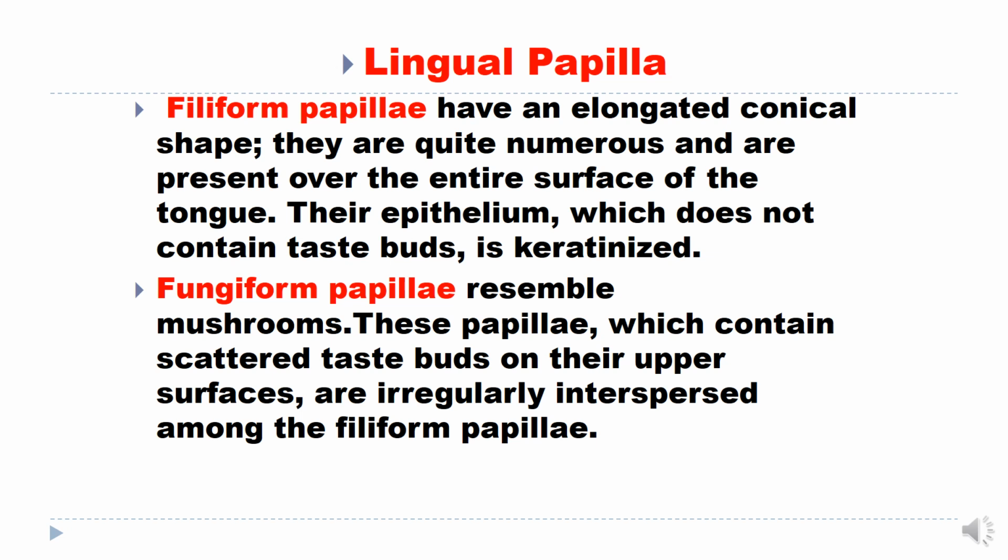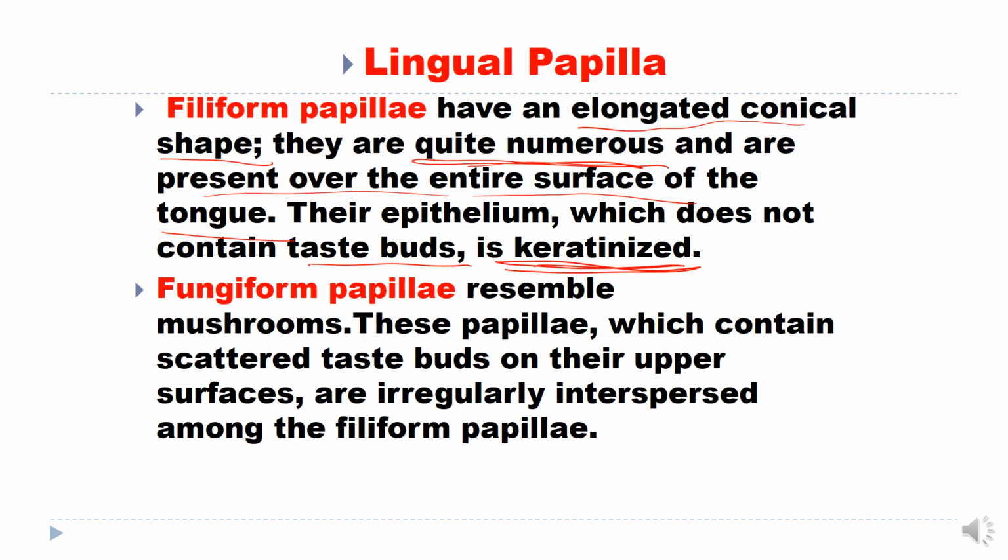Filiform papillae have an elongated conical, pointed shape. They are quite numerous and are present over the entire surface of the tongue. Their epithelium is keratinized and does not contain taste buds.